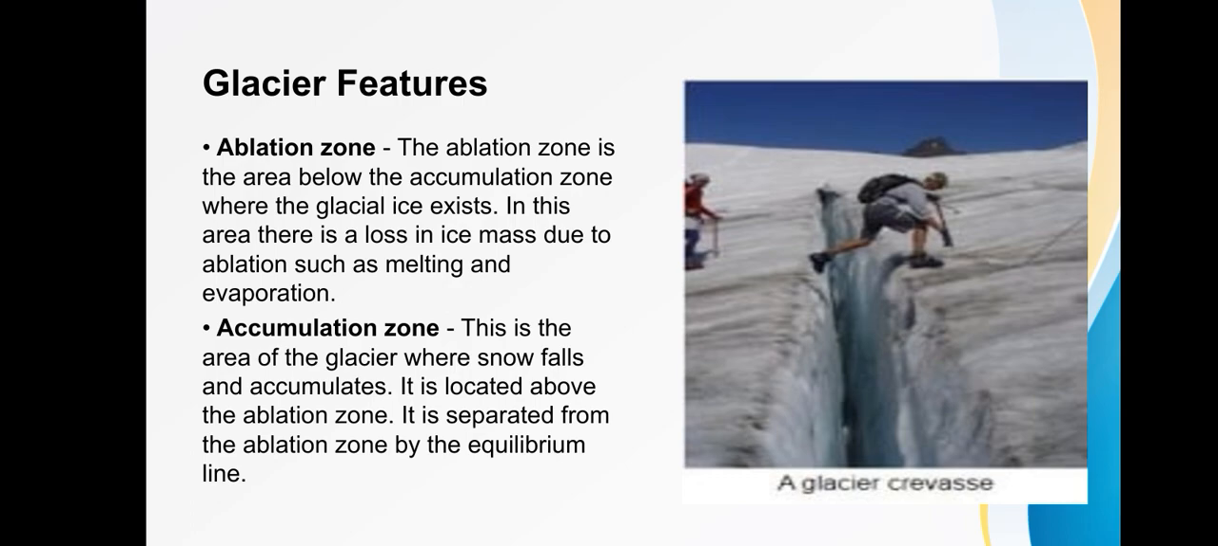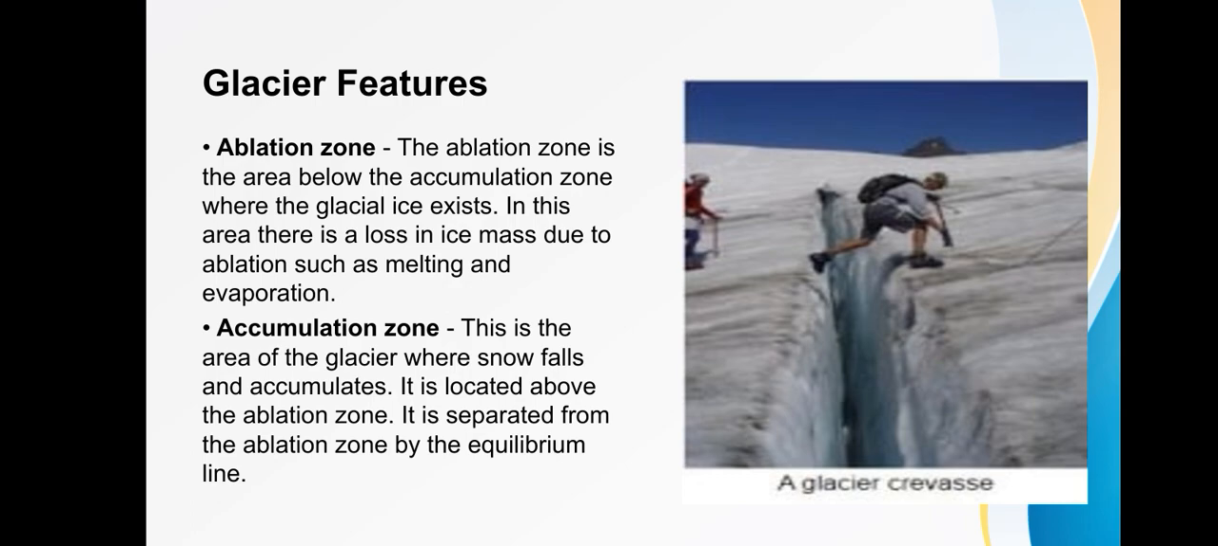Next, glacier features. First one, ablation zone. The ablation zone is the area below the accumulation zone where the glacial ice in this area has a loss in ice due to ablation such as melting and evaporation. So the ablation zone or ablation area refers to the low altitude area of a glacier or ice sheet below firn with a net loss in ice mass due to melting, sublimation, evaporation, ice calving, aeolian processes like blowing snow, avalanche, and any other ablation.